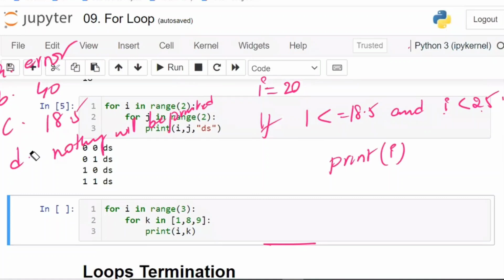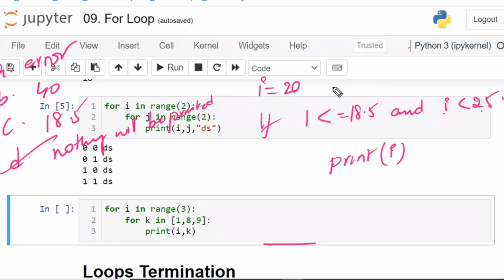Don't tell me the explanation, only tell me the letter out of the four. Why are you taking that much time? 20 is less than or equal to 18.5, false, false and false. So the if block will not be executed, nothing will be printed. Once again, the answer is this one only.